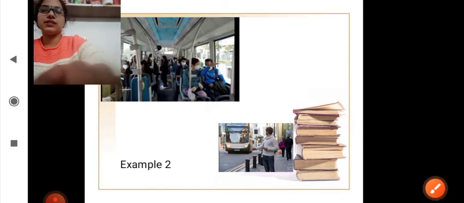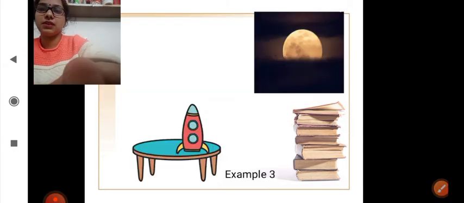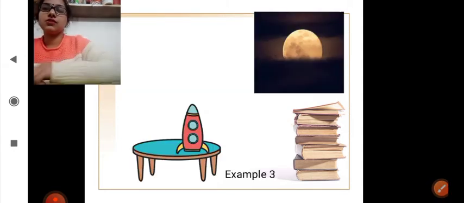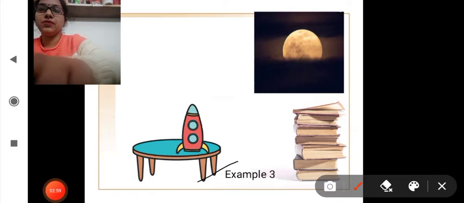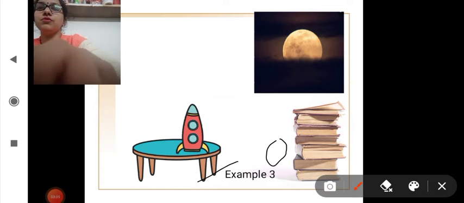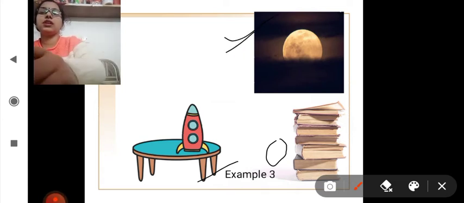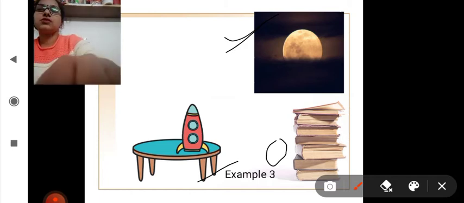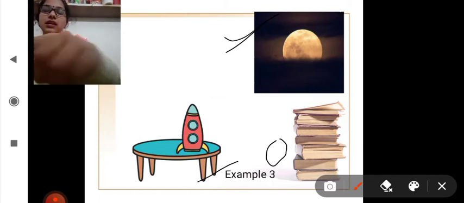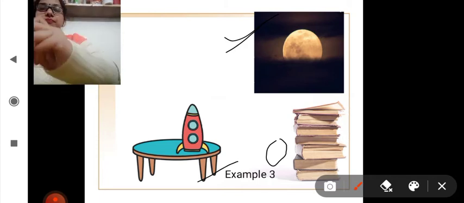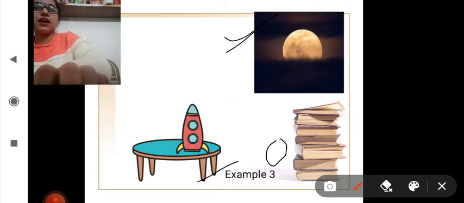Now to understand this, take one another example. Here the toy is on the table. For a person on earth, it is at rest, but for a person on the moon, it is moving. As earth is rotating around its axis, so does the object on the earth also rotate around. That's why for a person outside earth, it is in motion.